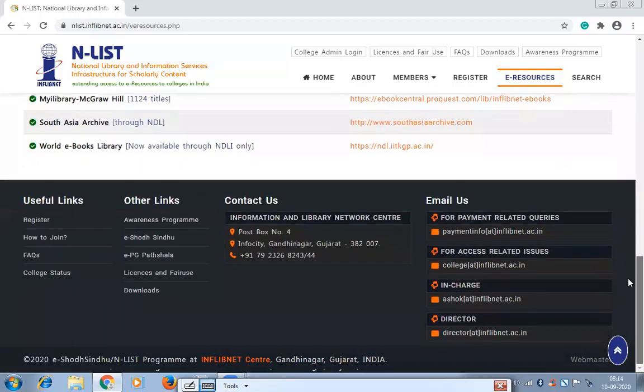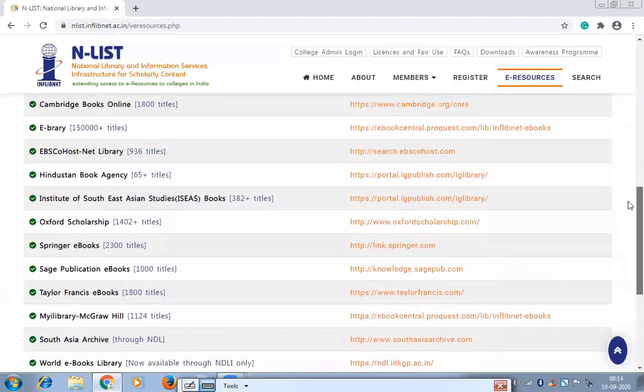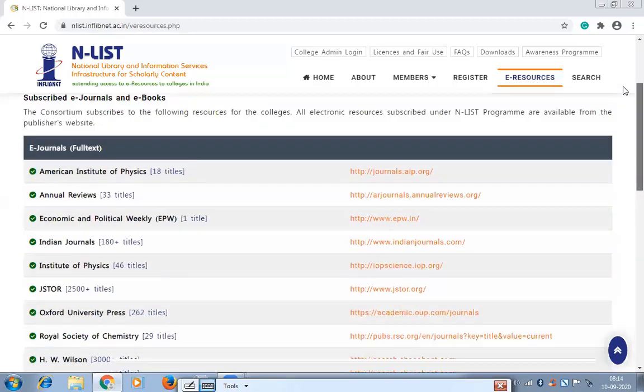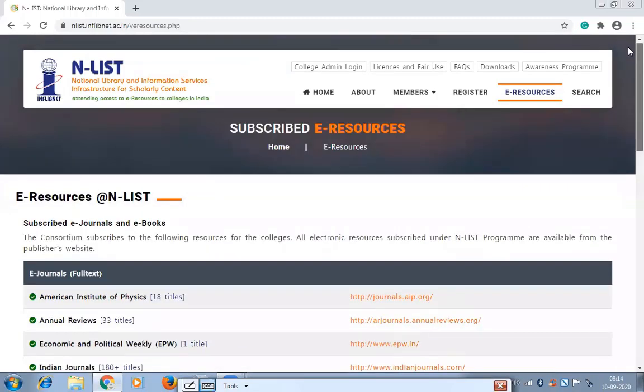If you have any doubt or difficulty, you can ask now, or put it in the chat box, or we can take queries after the end of the session. So this is all about the Enlist program. For this, you need to give me your email ID. Those who have already given and got their accounts created and activated, it is fine, they can use it anytime. But those who have not given, please pass on your details to me through your teacher or your friends, or you can email me, so we can create your account in the Enlist program.